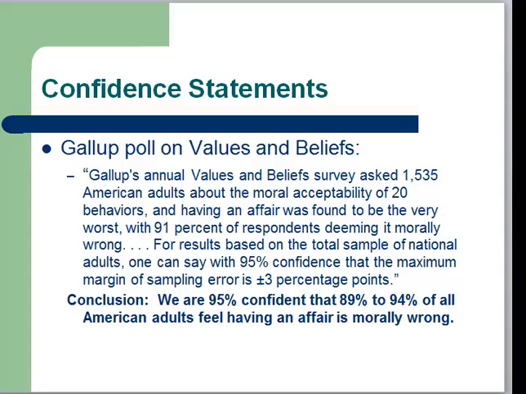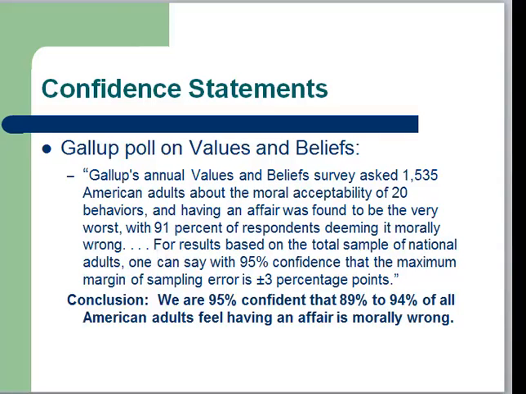In the article you read that Gallup's annual values and beliefs survey asked 1,535 American adults about the moral acceptability of 20 behaviors, and having an affair was found to be the very worst, with 91% of respondents deeming it morally wrong. 91%, this sample proportion, is called a point estimate of the population proportion.